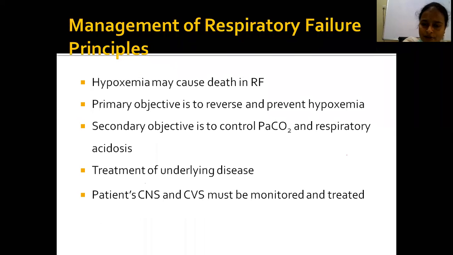Then coming to management of respiratory failure. Mainly, hypoxemia is the main cause of death in respiratory failure patients, so the primary objective is to reverse and prevent the hypoxemia. The secondary objective is to control the rise in PaCO2 and respiratory acidosis. Treat the main underlying cause of the disease, and also CNS and CVS status should be monitored.